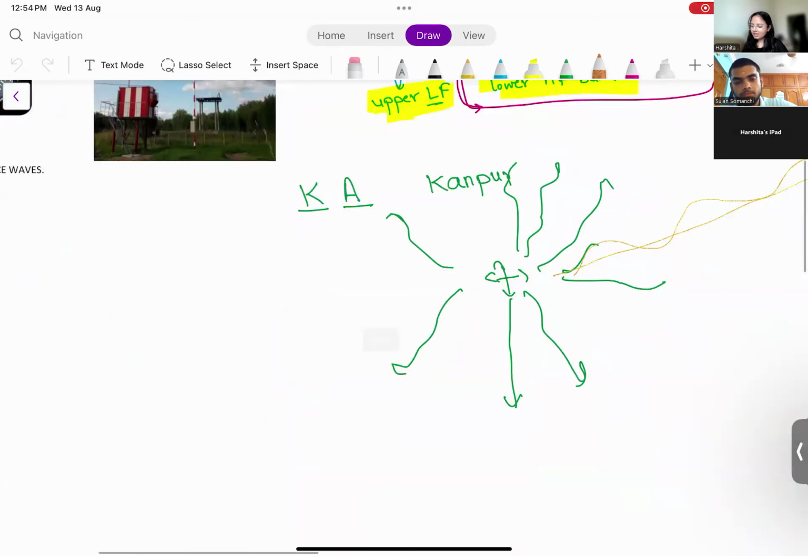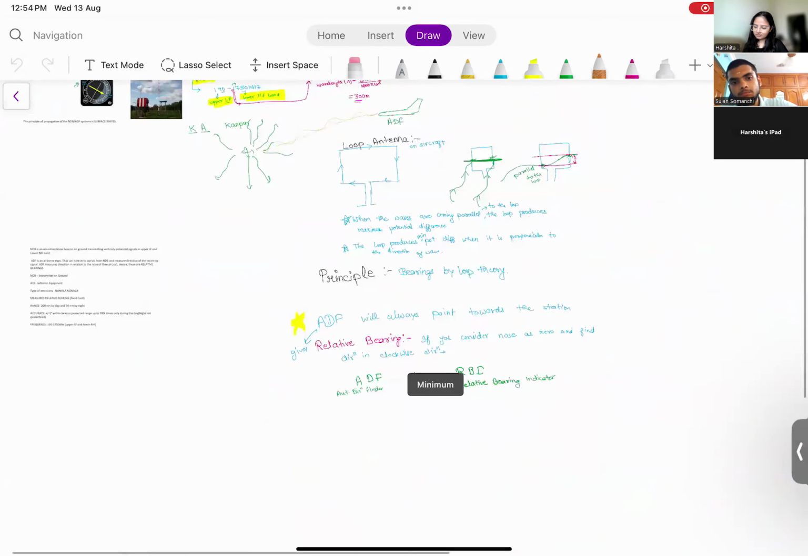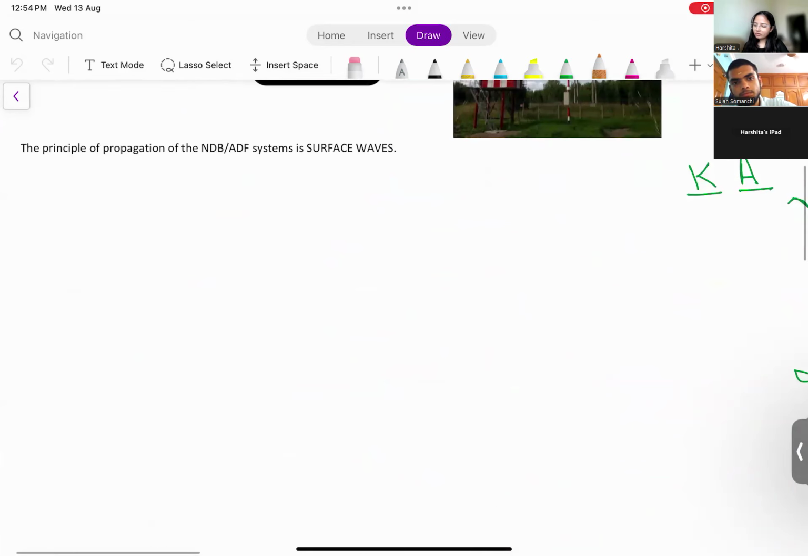Let us see some cases. Before going, remember that the NDB and ADF are using surface waves. VDF was using the line of sight waves, the direct waves or the ground reflected waves. But the principle of NDB is based on the surface waves. VDF was using line of sight waves, LOS waves.